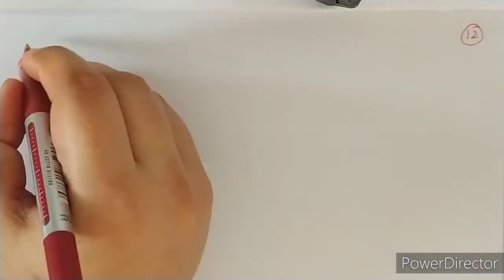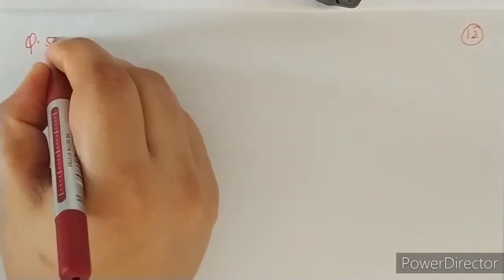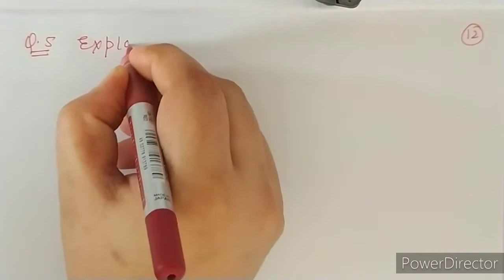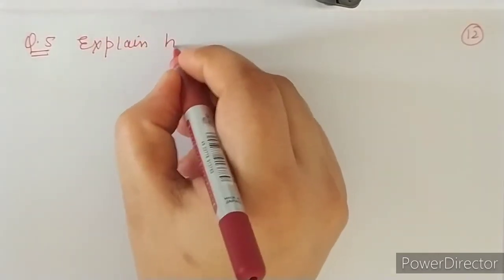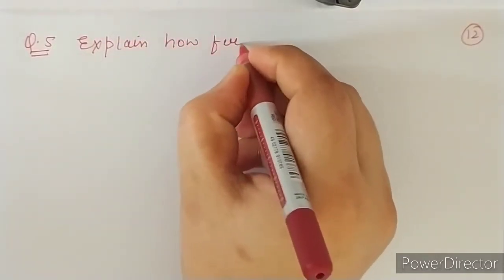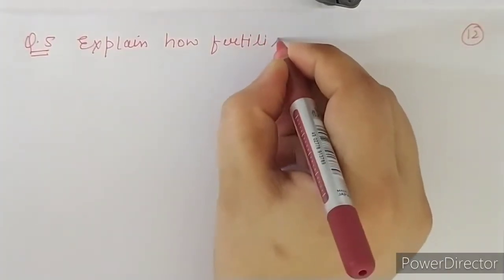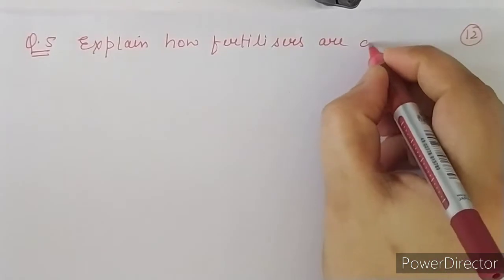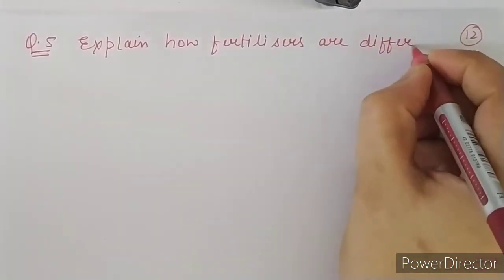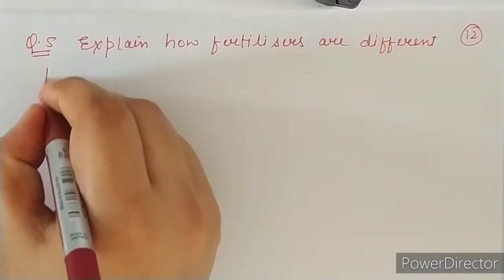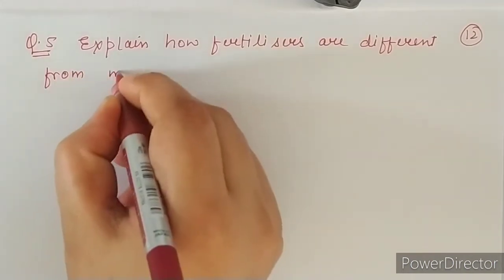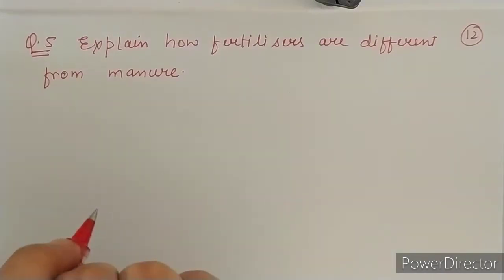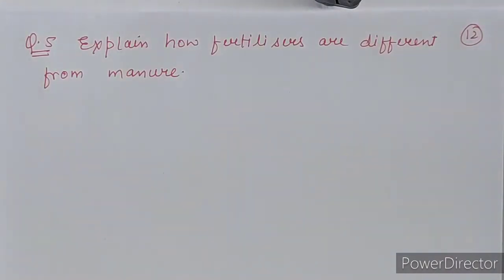Okay, and question number 5 is: explain how fertilizers are different from manure. This one we have already done in our notebook, in table form.